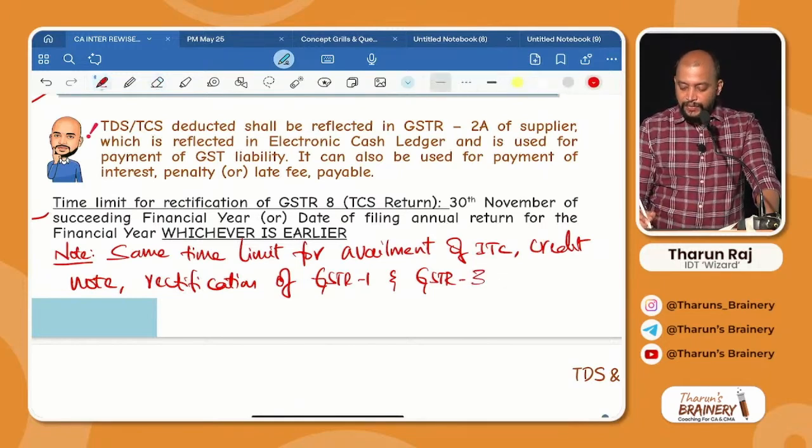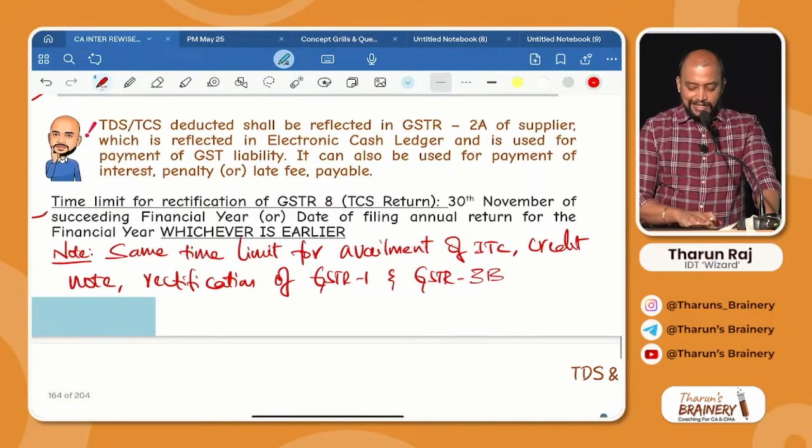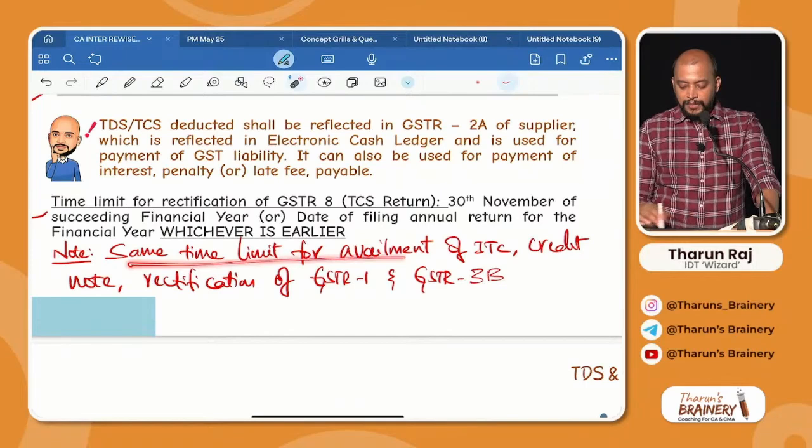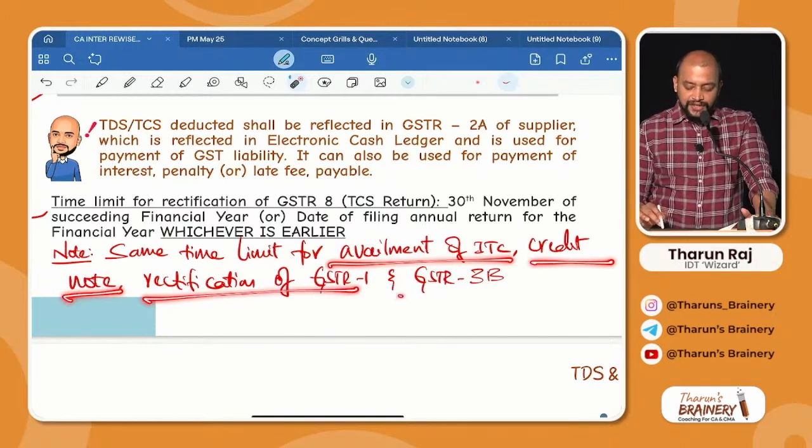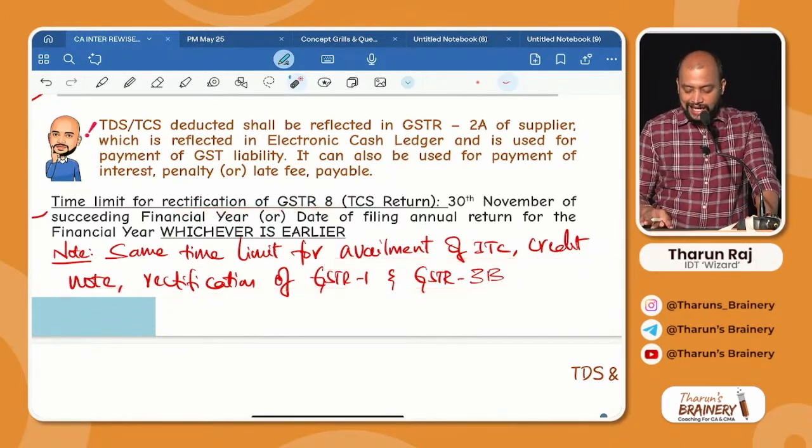Same time limit in 5 places. What are the 5 places? Availment of ITC, credit note, rectification of GSTR 1, rectification of GSTR 3B and rectification of GSTR 8.